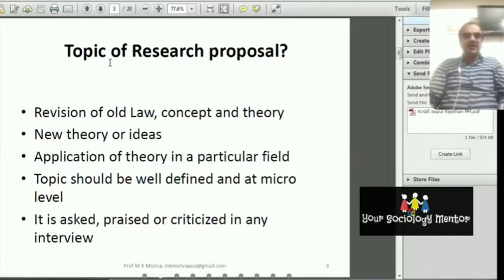That is important. In addition, you can apply the old theory for the solution of a particular problem. The problem may be a social problem, an economic problem, a political problem, a historical problem, or a problem concerning science and development. It means that you are interested in applying the old theory for the solution of the problems of society.